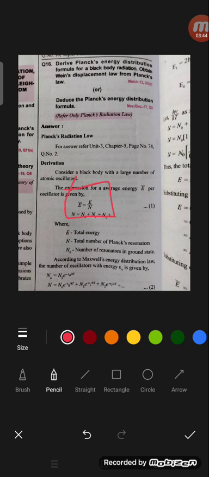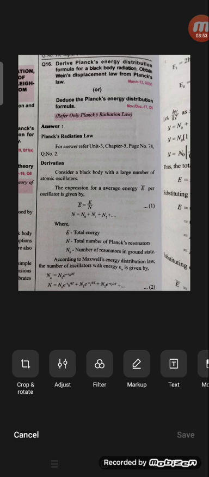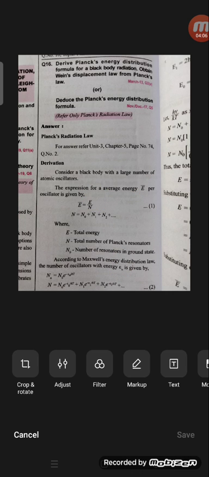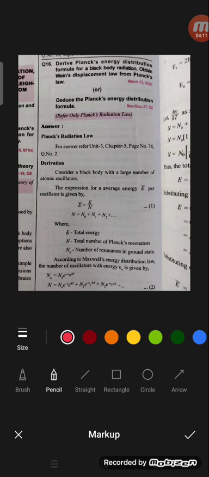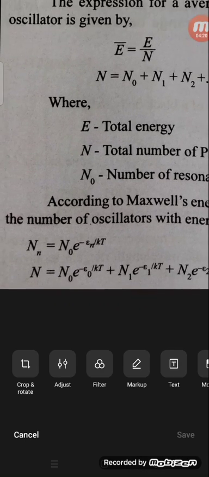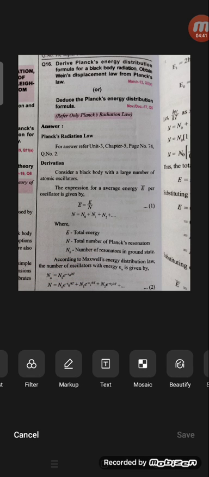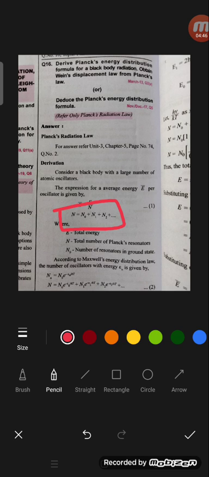So this is the meaning of E bar = E by N. This is the first formula, let it be equation 1. By using Maxwell's energy distribution law, the number of oscillators with energy En is given by Nn = N0 e^(-En/kT). Where the index is n, we write En, and where it is 1, we write E1. Finally, we have N = N0 + N1 + N2.